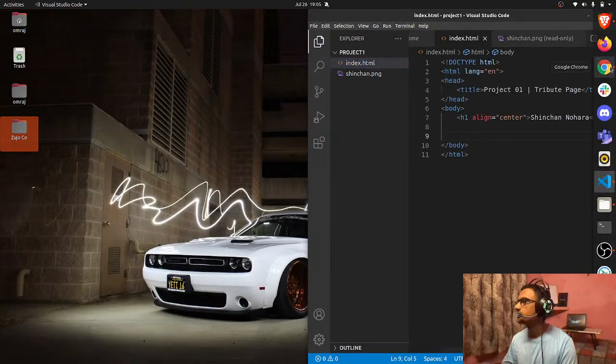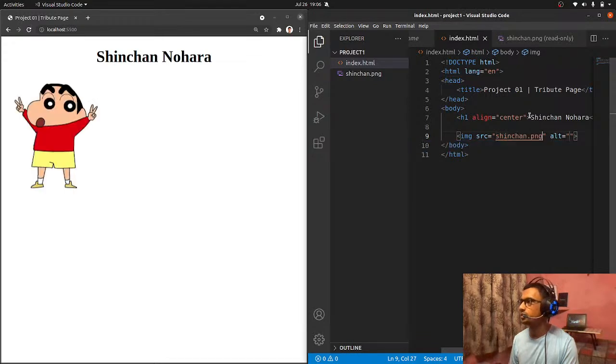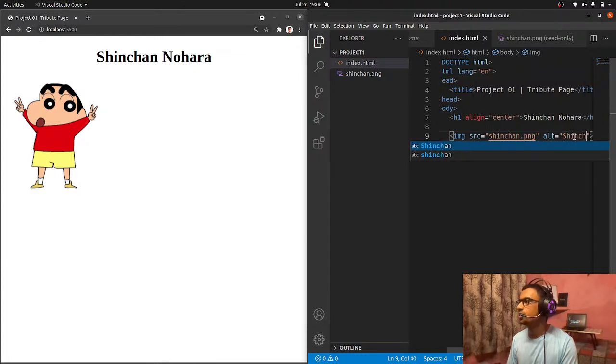Oh, okay, I closed the browser, no problem. Okay, now put an image tag, and where you will be adding the image, because both of them are in the same directory. Directory means the folder. Then you can directly write shinchan.png. You got the shinchan.png, right? You got the image. That is very easy. And the alt tag, basically when the image is not present, maybe sometime it got deleted, then the alt tag is going to show. Let me put it here. Shinchan Nohara